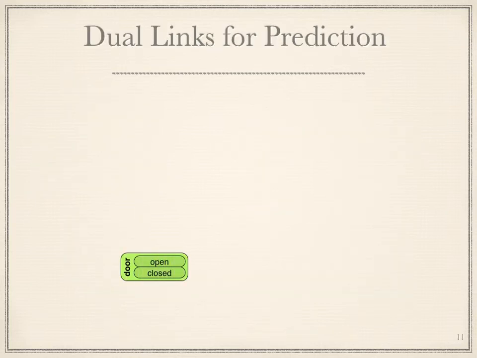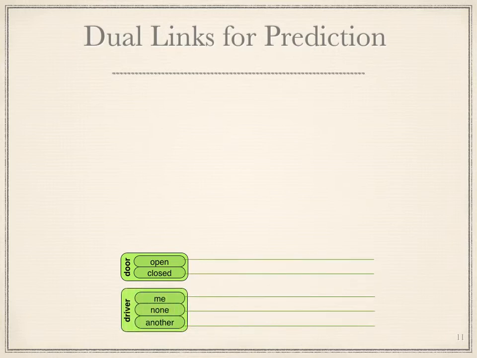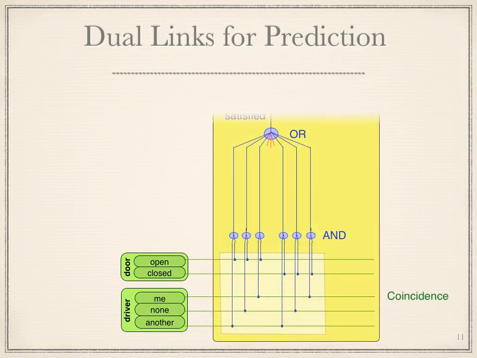Here we show a turtle unit that is attached to two variables. The first is a door, which might be opened or closed, and the second is a driver, which might be me, nobody, or someone else. A set of AND A-nodes records all the coincidences observed. All 6 possible combinations form the state space.